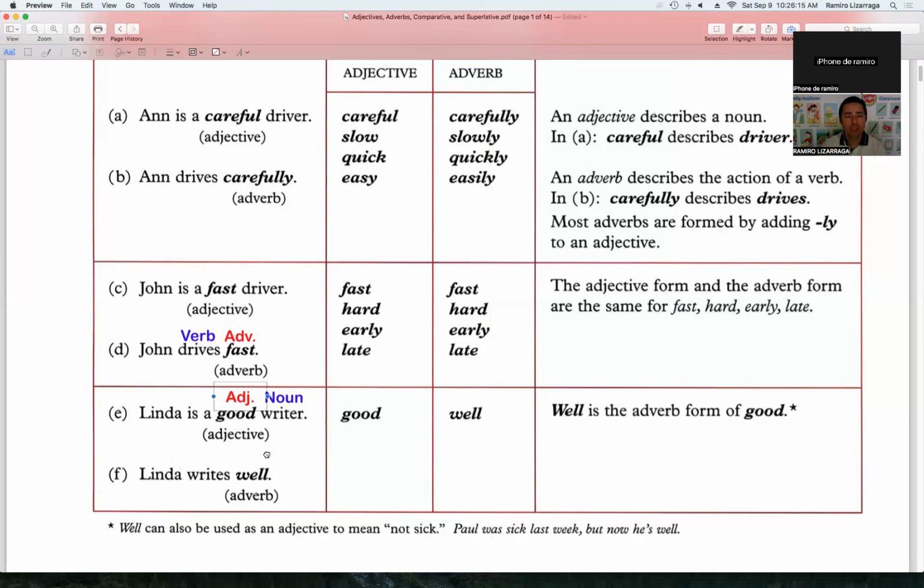Now, let's take a look at this example. Linda writes well. What else makes sense? Linda writes fast. It makes sense. Linda writes carefully. Makes sense. Linda writes slowly. Okay. And she also writes quickly. Yeah, it makes sense. Very good. So this is how we use adjectives and adverbs.